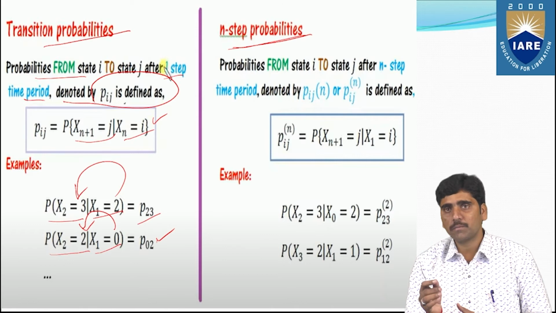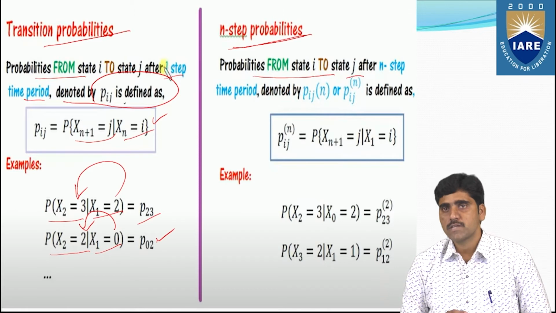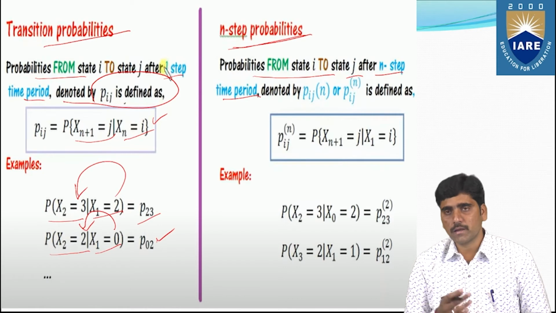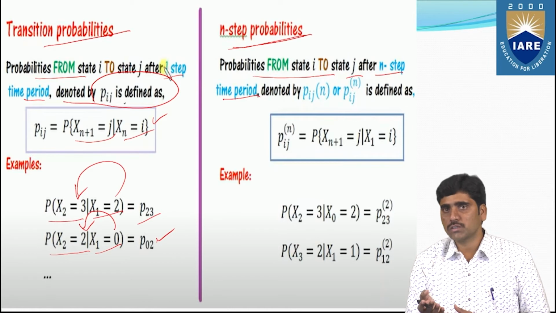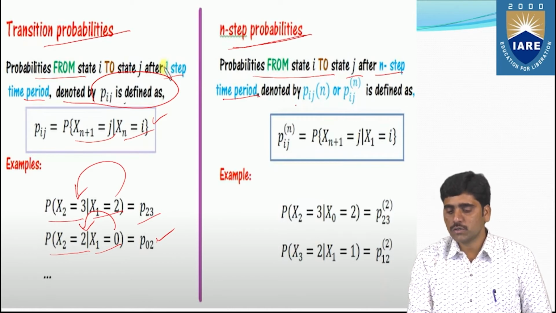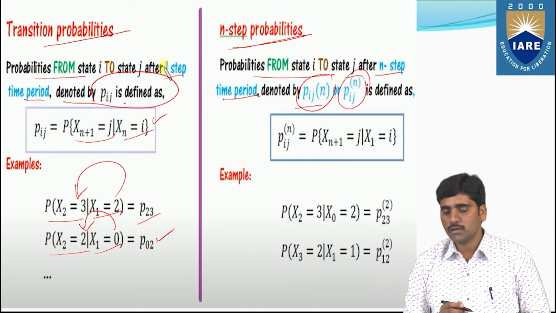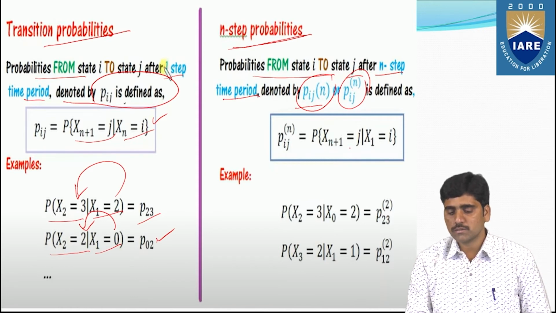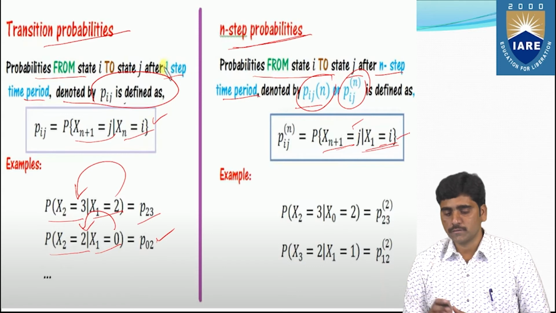For the n-step probabilities, the probability from state i to state j is taken after an n-step time period, not one step. If the time period is 2 minutes or 3 minutes, it shows a 2-step or 3-step period. It is denoted by P_ij(n), defined as P(X_{n+1} = j | X_1 = i).